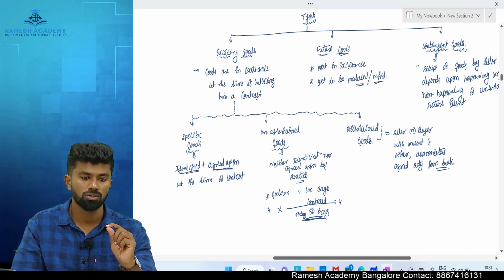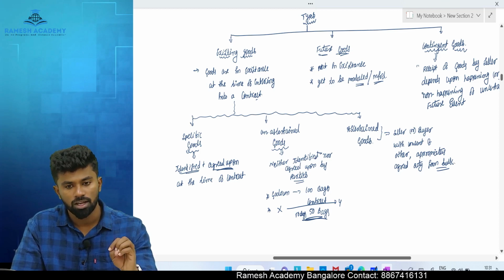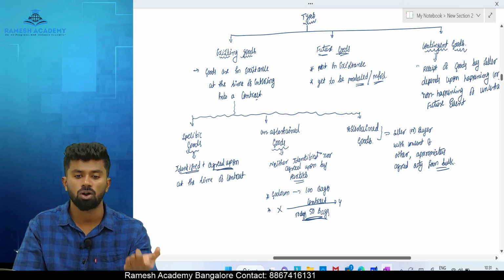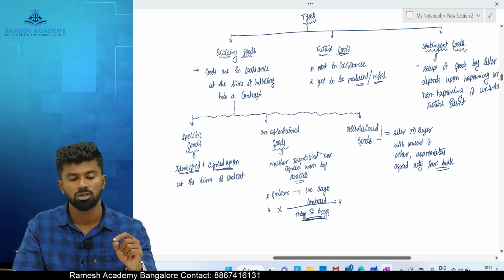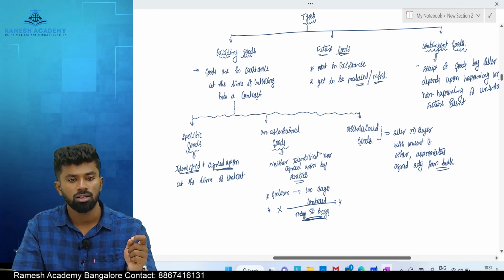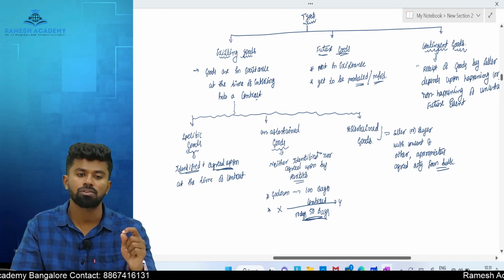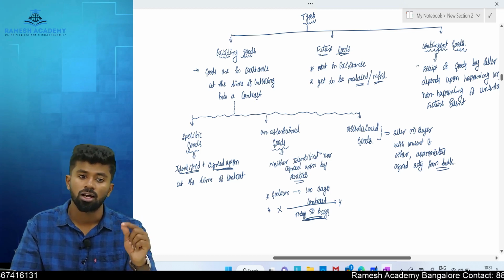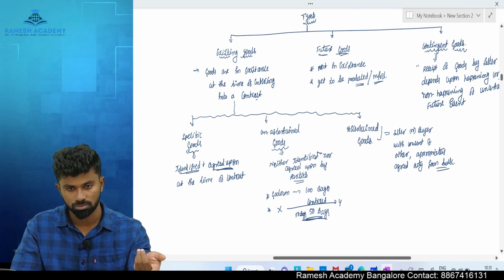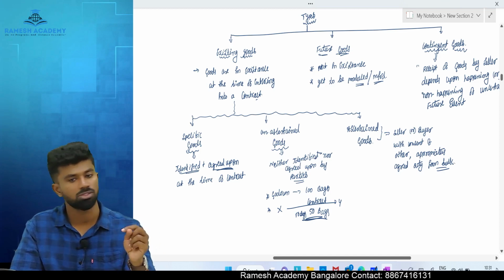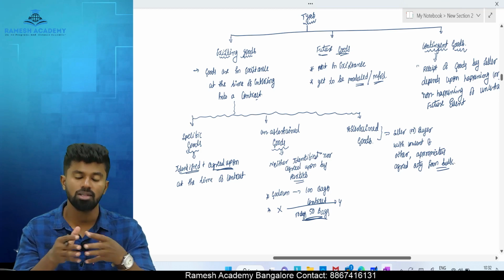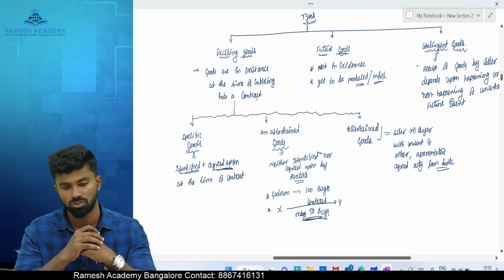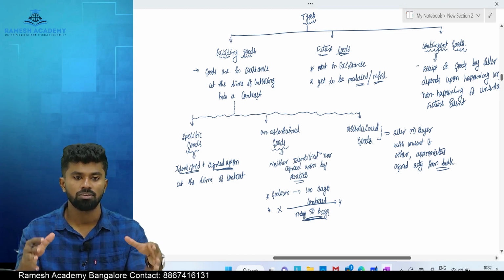What is specific goods? If the goods are identified and agreed upon, you go to the mobile showroom, you select an iPhone, then you enter into a contract to purchase it. Specific goods. So if you identify and agree before or at the time of contract, it is called specific goods. If you identify and agree after the contract is made, that is called ascertained goods. When the contract is made, at that time if the goods are not identified nor agreed upon, that is called unascertained goods. Okay, so these are the various types of goods.